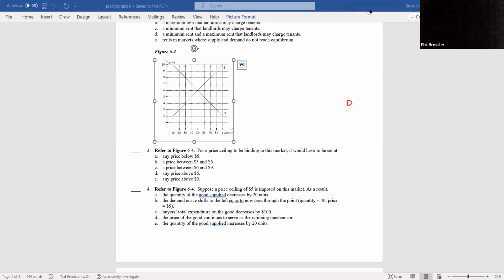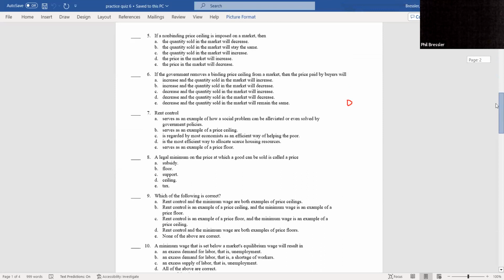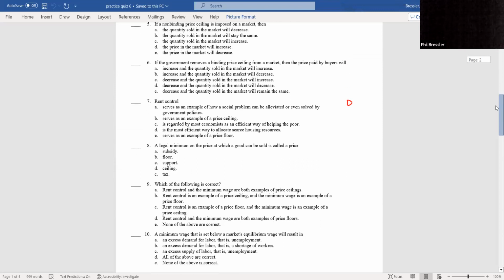They could ask what would happen to quantity demanded. Quantity demanded would decrease. What would happen to quantity supplied? It would increase. So the key to doing that would be graphing it like I did, looking at the graph and seeing what happens to quantity demanded and quantity supplied.